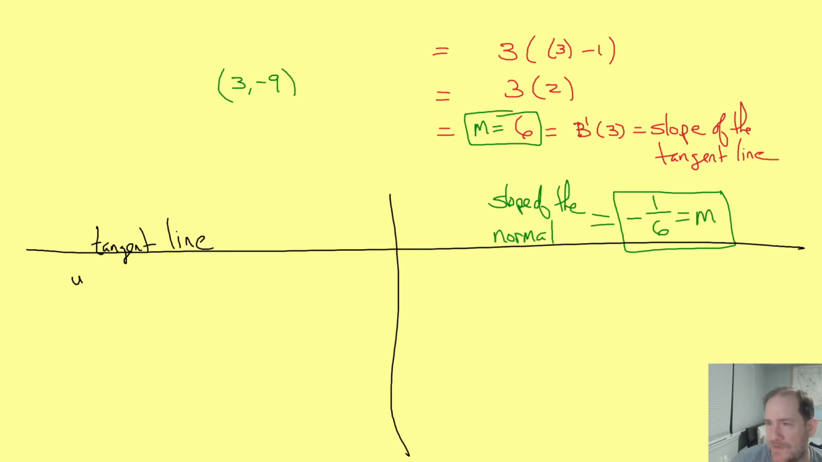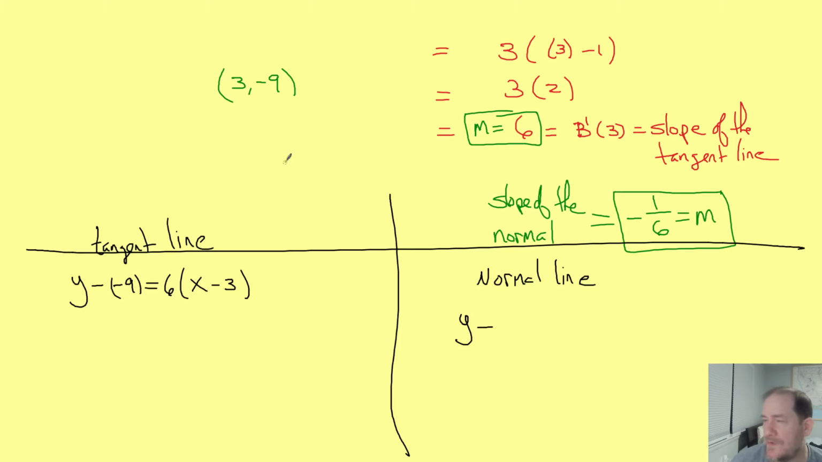And I'll find my tangent line by plugging in the -9 for y1. The slope of the tangent line is 6, and the x-coordinate is 3, so x minus 3. To find the normal, I'm going to do the exact same thing. We're going to go y minus, and we still use the same point of tangency, because the normal has to pass through that same point of tangency. So it'll be y minus -9.